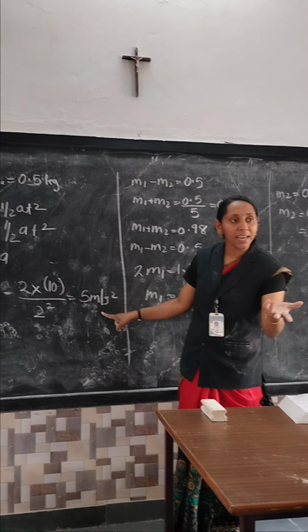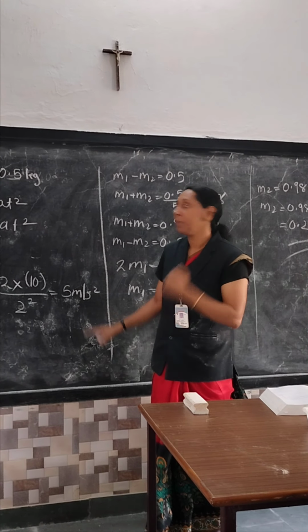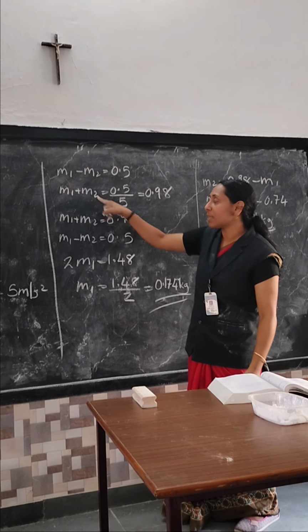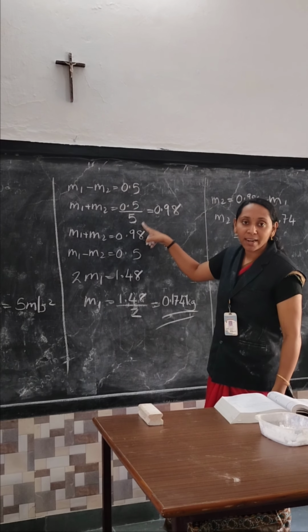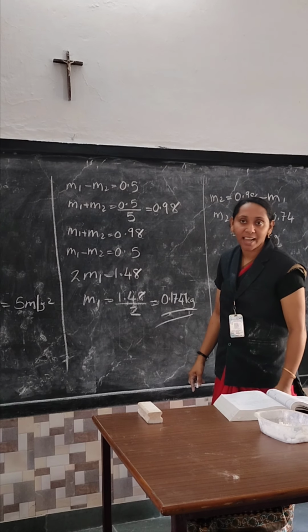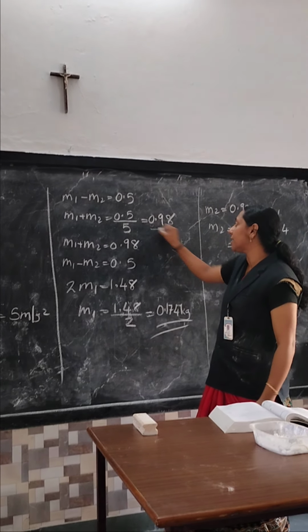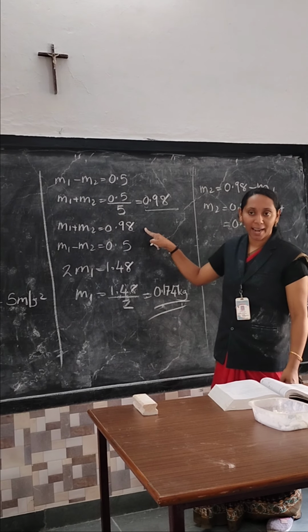What do we want to find out? We want to find out m1 and m2 separately. Then m1 minus m2 is 0.5. So what is m1 plus m2? It is 0.5 divided by 5, where 5 is the acceleration. So m1 plus m2 equals 0.5 divided by 5, and your answer is 0.98. So m1 plus m2 is 0.98.